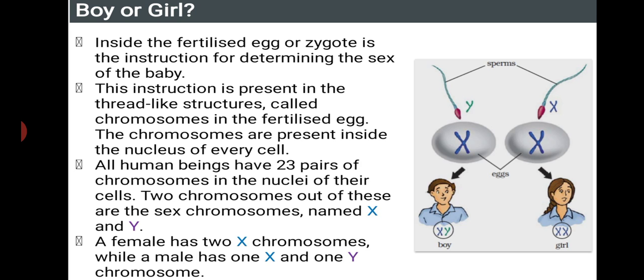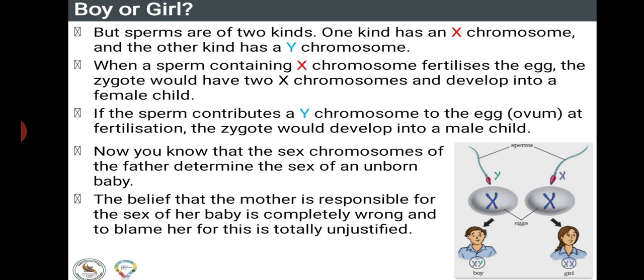All human beings have 23 pairs of chromosomes in the nuclei of their cells. Two chromosomes out of these are sex chromosomes named X and Y. X and Y are the chromosomes present in the male, whereas in the female we can find only one type of sex chromosome, X and X. A female has two X chromosomes, whereas a male has one X and another one Y. But sperms are of two kinds, as I told. One kind has an X chromosome and another kind has a Y chromosome.